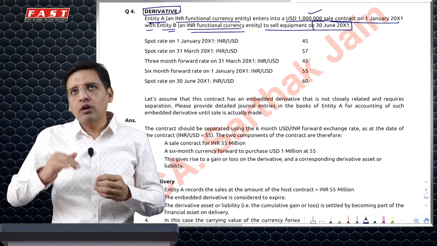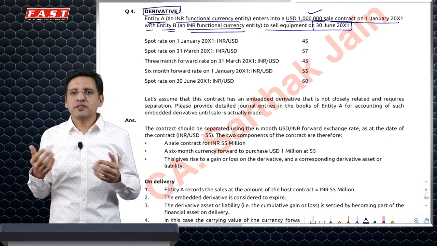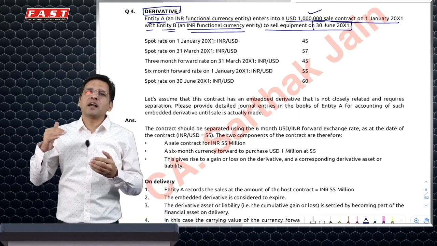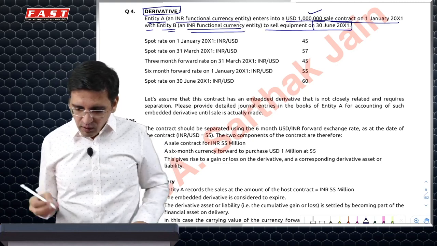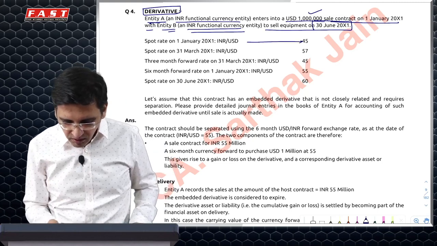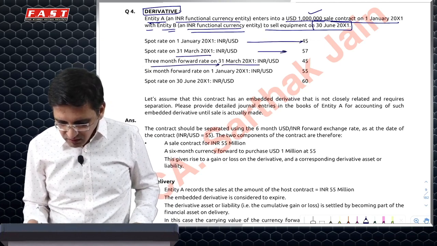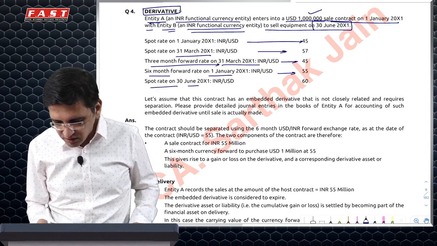So entity A would be getting dollars. I had the choice of rupees, but I'm getting dollars, which means I'll be happy if the dollar goes up. Finish. Now what happens? The spot rate on this day was 45. The spot rate on 31st March is given. The 3 months forward rate on 31st March is given. The 6 months forward rate on 1st January is given. The spot rate on 30th June is given.